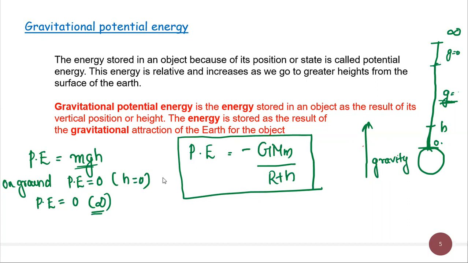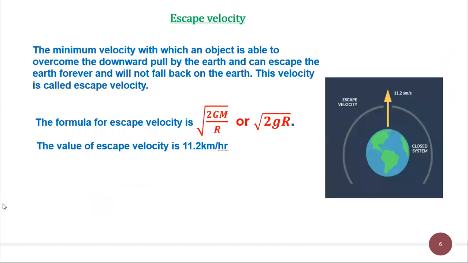PE is equal to minus GMm upon R plus H. So remember, gravitational potential energy will be 0 at infinity. Okay, now next is escape velocity.